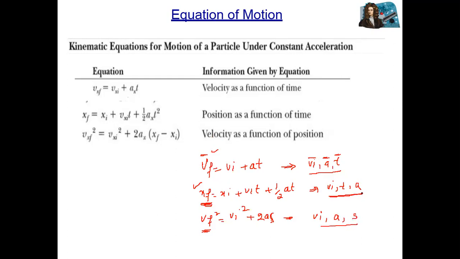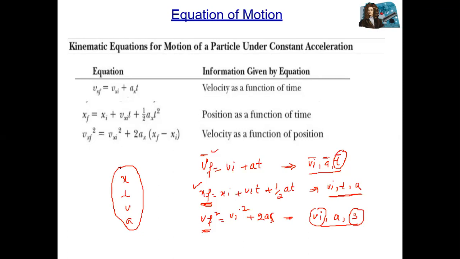The first one is used when you are given time with velocity and acceleration; the third, when we are given initial velocity, acceleration, along with distance. These three equations are very important because they describe the relationship between four variables: position, time, velocity, and acceleration.